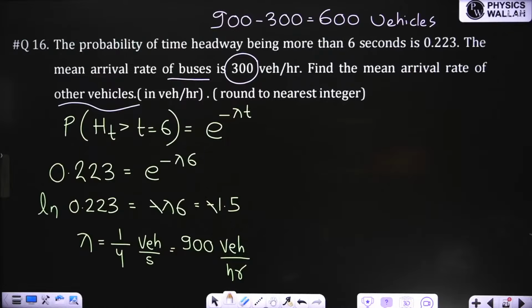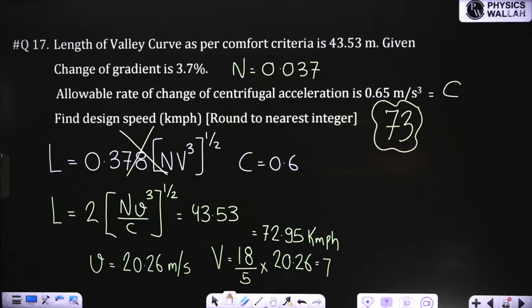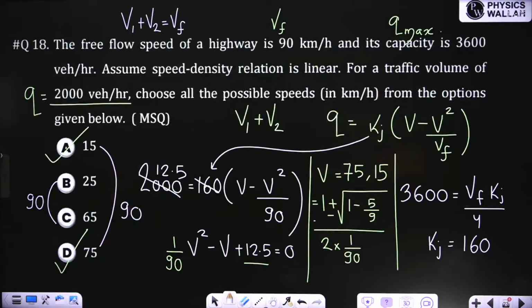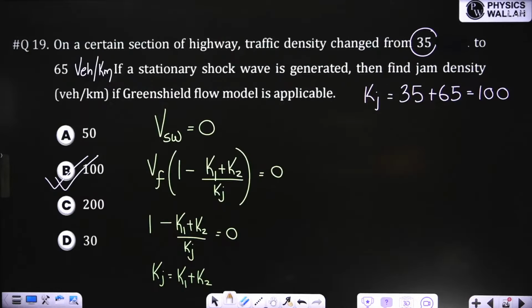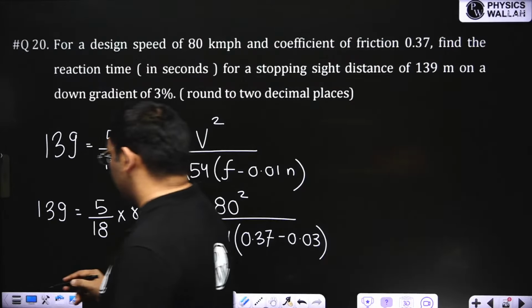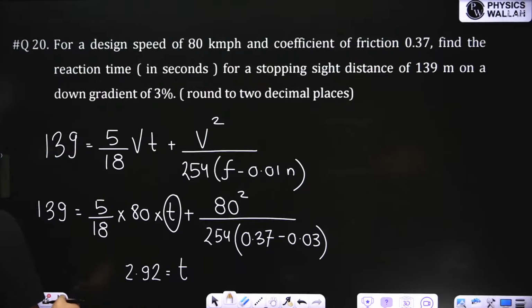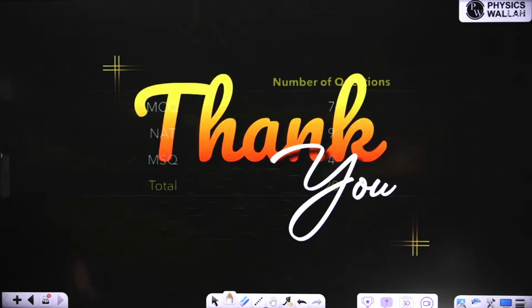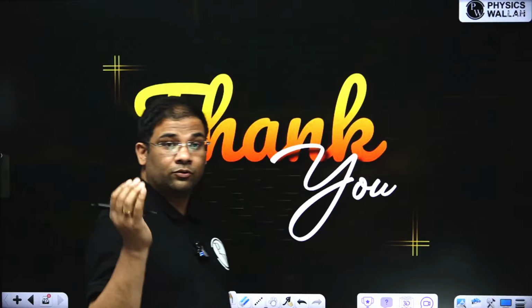Again, Poisson distribution, another question. Parabolic curve comfort criteria, this also we solved. Then from the linear model and this complicated question, not complicated, but yes, shock wave. And then finally stopping sight distance, very basic question. So let's see you at 7 p.m. At 7 p.m. we'll start with pavement design questions, but we'll solve other questions also.